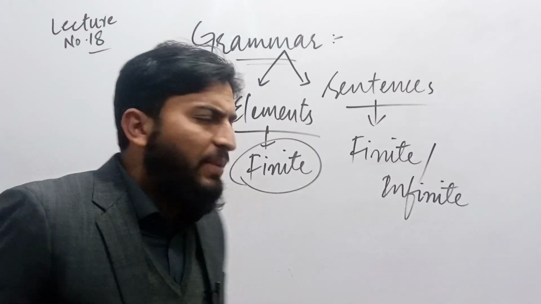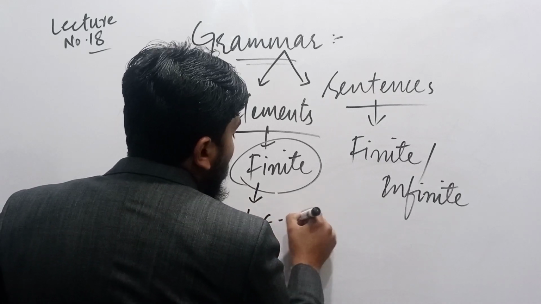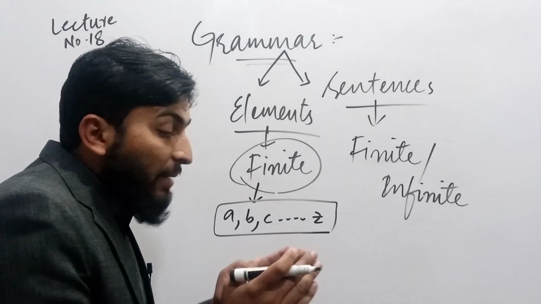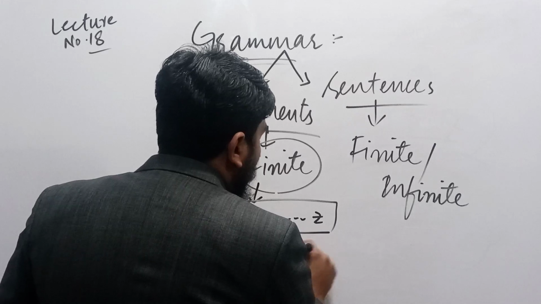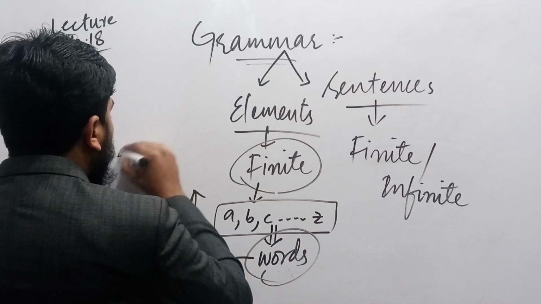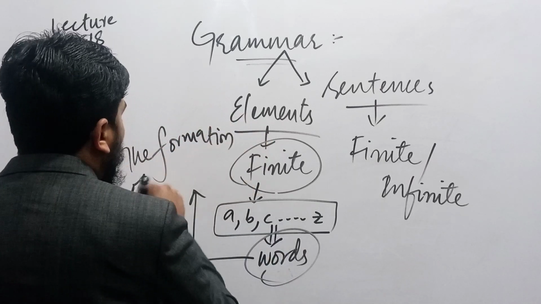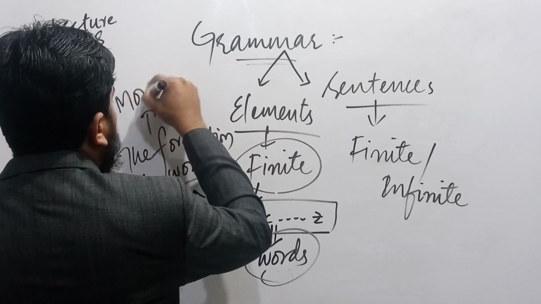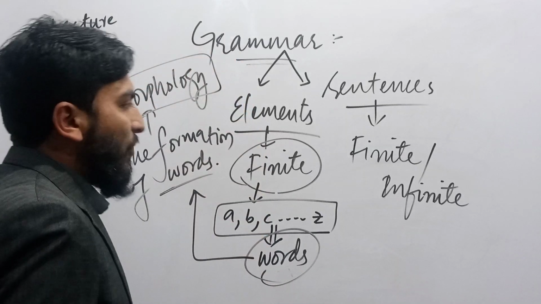What do we mean by elements? Elements means when we say A, B, C, from A to Z, it means that these are alphabets. When we combine these alphabets, we form words. So the formation of words is called morphology. And this morphology is the subtype of grammar.